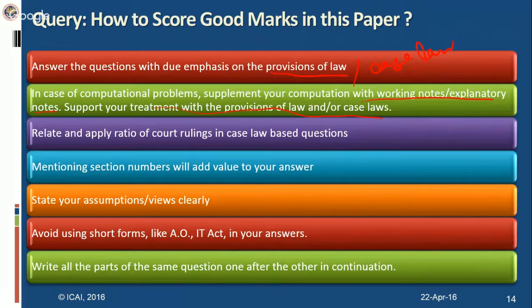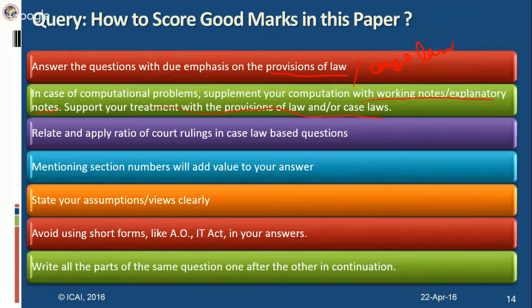So you have to add certain disallowances, and reduce certain items which have been credited to the profit and loss account but which are not actually forming part of business income. When you do that, you have to give a brief reasoning for your answer. Suppose I'm making some addition on account of non-deduction of tax, so 30% is disallowed. After you put 30% of 1,30,000 as disallowed, in that note you write: as per section 40A(1)(a), since tax has not been deducted at source at the time of making payment, 30% of the said payment has been disallowed. This note has to come for each and every disallowance.